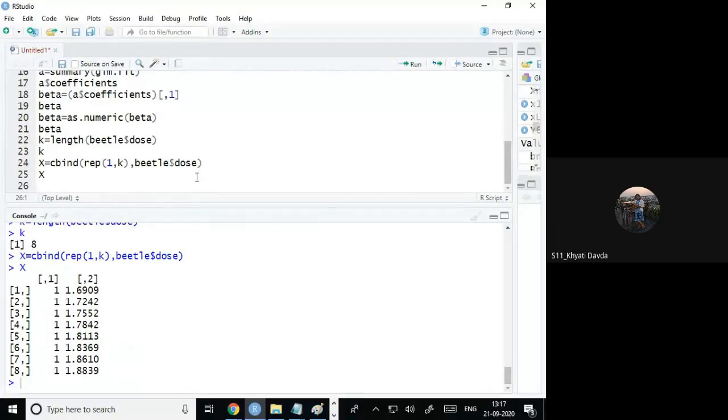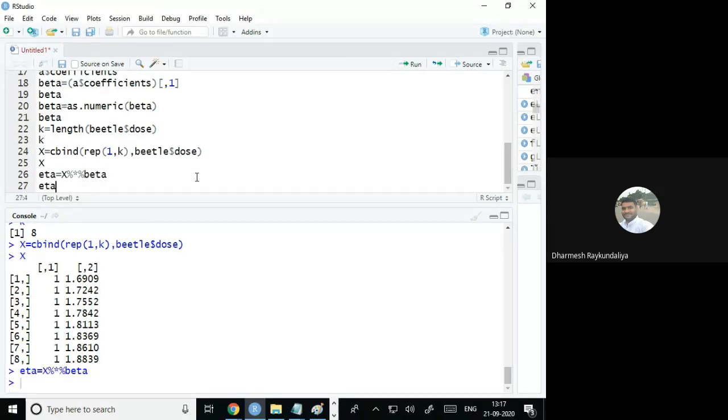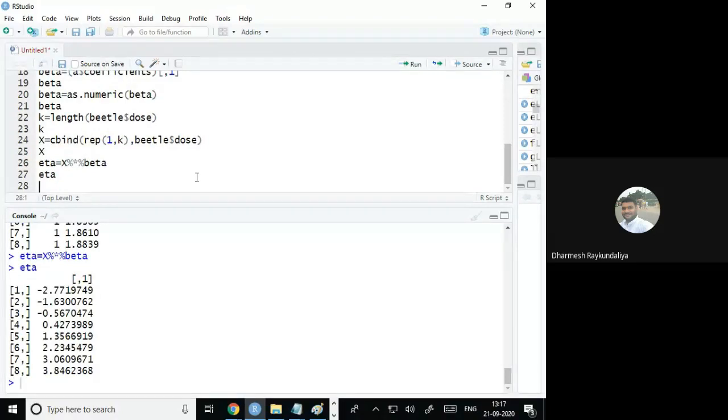So what is the x matrix, in which our linear predictor is beta 0 plus beta 1 x. The x goes from dose 1, 2 up to 8, but beta 0 also will be repeated 8 times. So that is how the first column I have created is 1 1 1, and the second column is the dose. If I am calculating the eta, how to calculate eta? X, for matrix multiplication, percentage star percentage and then beta. Now what is the eta? I am getting the value of eta as this.